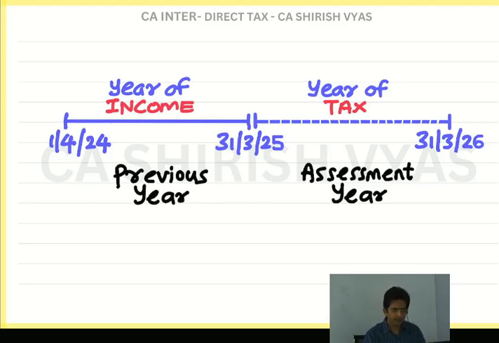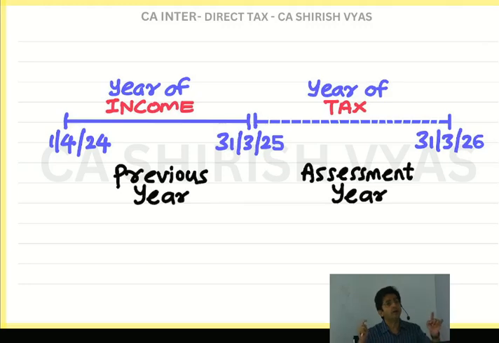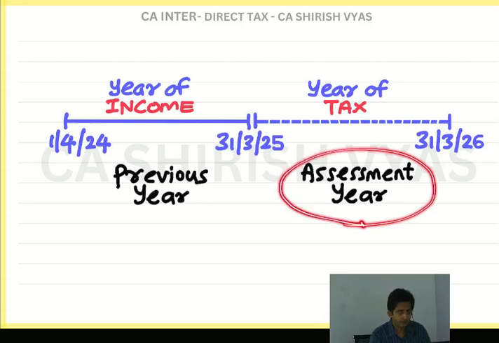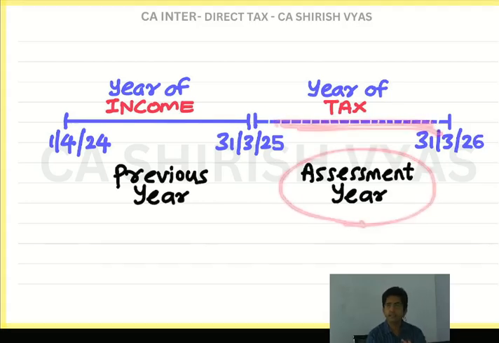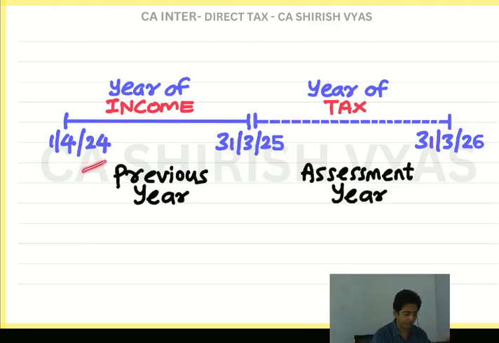So see, in every question, what will they ask? Calculate the income of Mr. XYZ for previous year 24-25. This is the way they ask in the question. First they will write previous year, and which year? 24-25. But sometimes they write like this also: calculate the income for assessment year 25-26. See, if they write the words assessment year in the question paper, they will have to write 25-26. If they write previous year, they will write 24-25. But one thing is sure, this will be the fixed year.